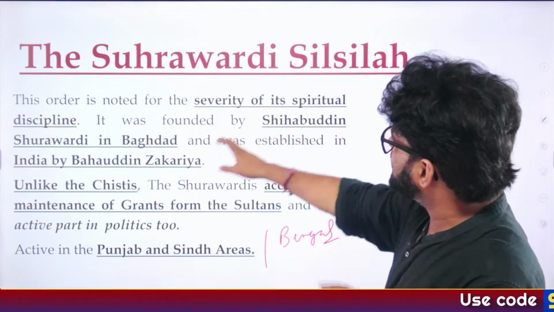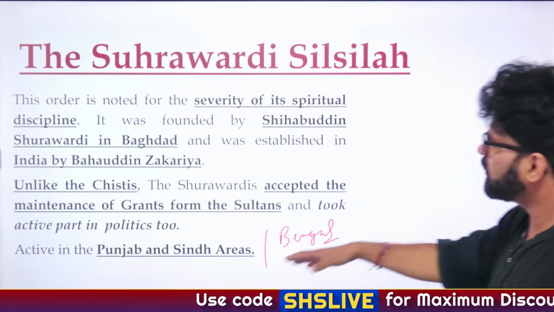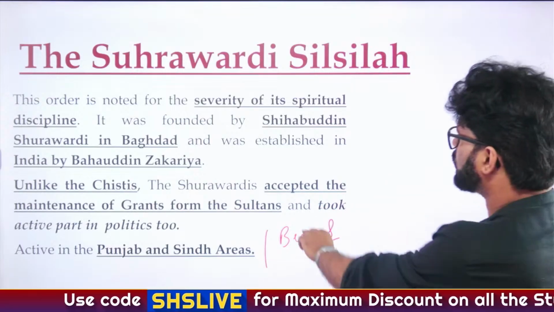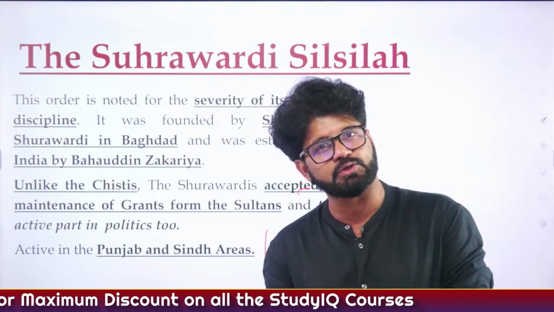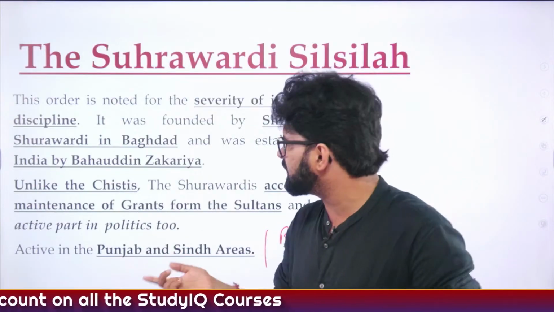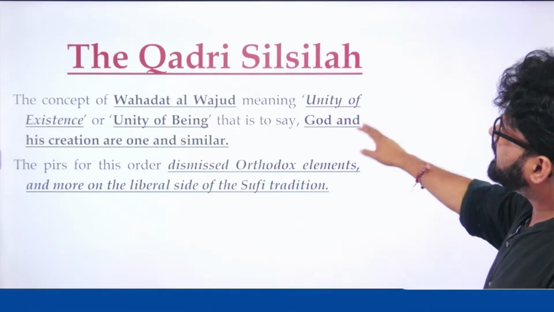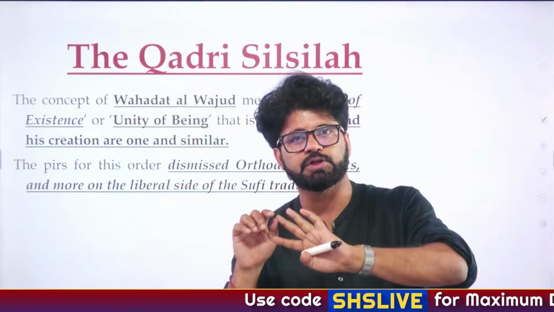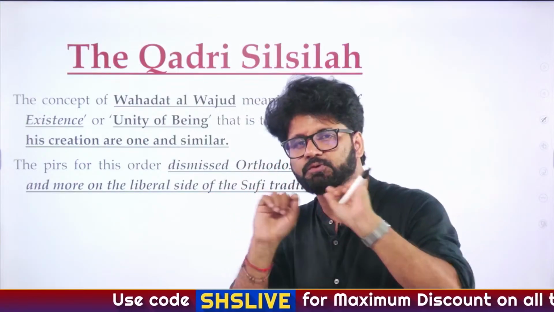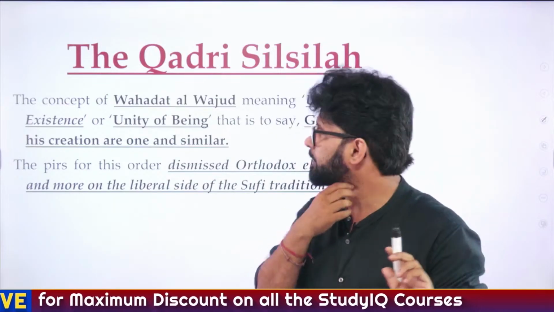So Suhrawardi Silsila, noted for severity of its spiritual discipline, and again you can have a look at it. Unlike the Chistis, Suhrawardis accepted the maintenance of grants from the sultans and took active part in politics too, and that's why that Iltutmish incident happened. Cool. Qadiri Silsila. Now you can forget about all the others, just remember Chisti, Suhrawardi, and some silsilas will come which you will understand, which is important, like the silsila which was there in Kashmir.